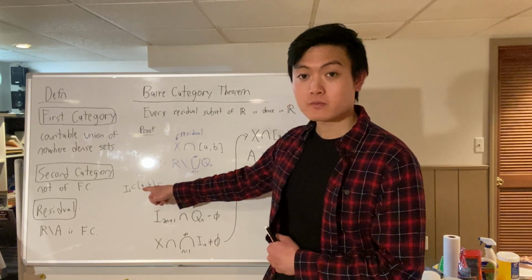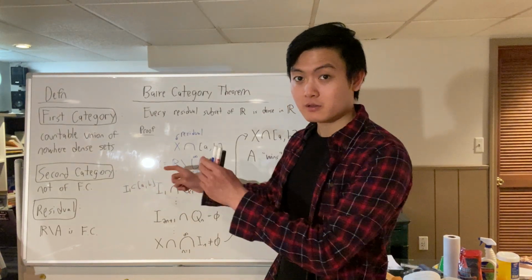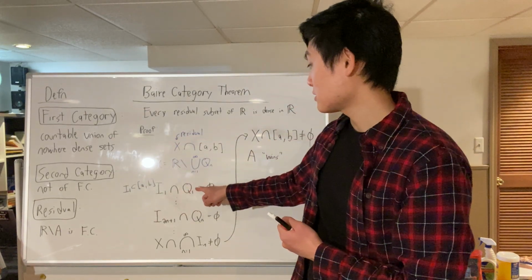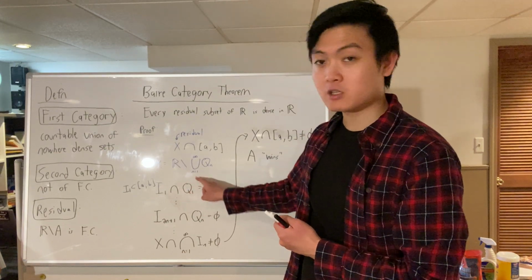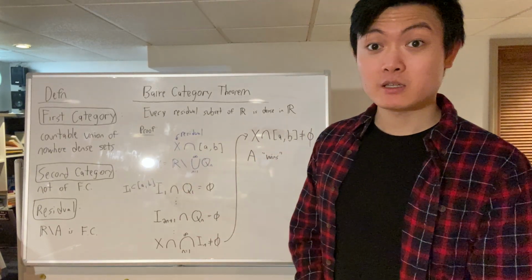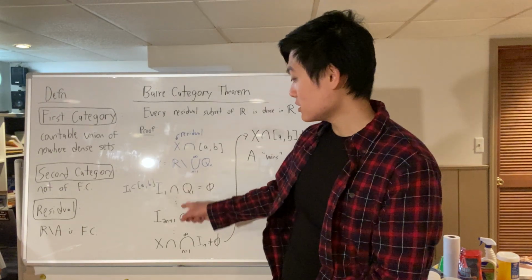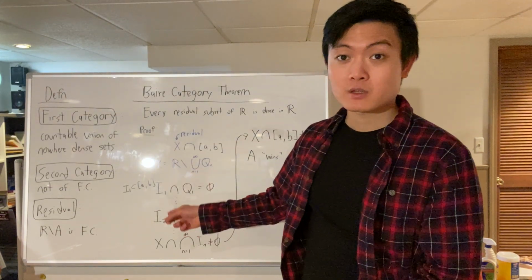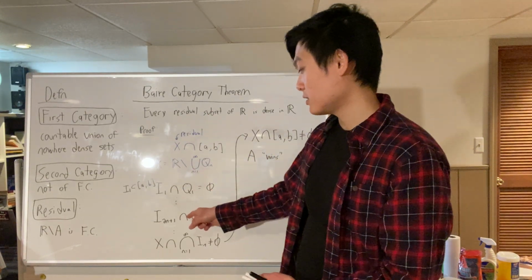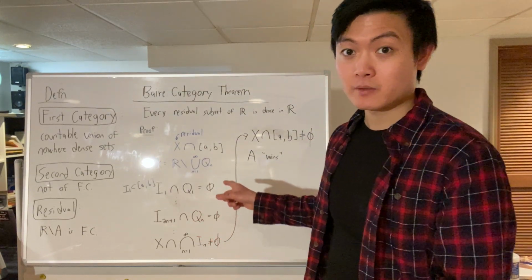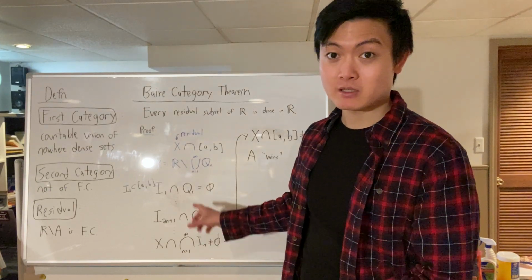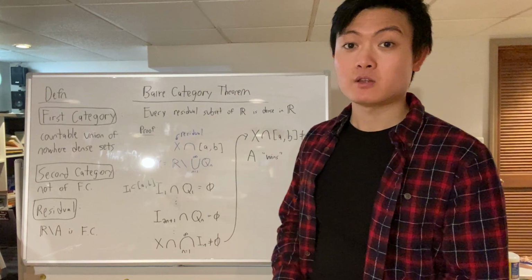And which one do we choose? Well, the closed interval that we choose will be a closed subinterval of the interval from A to B. And we have to choose it in a way that misses big Q sub 1. And we can do this because obviously big Q sub 1 is a nowhere dense set. And we will continue doing this. So in general, if we choose I sub 2n plus 1, we can make sure that it will miss all of the sets big Q sub n because they are all going to be nowhere dense.